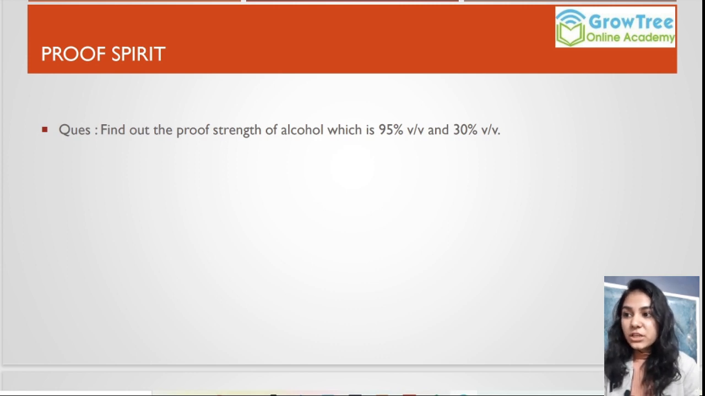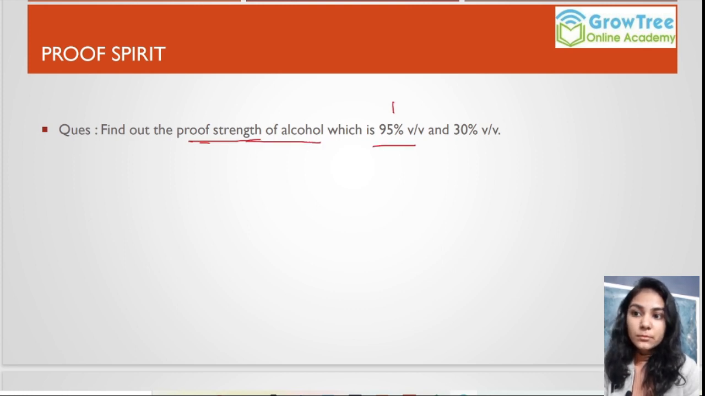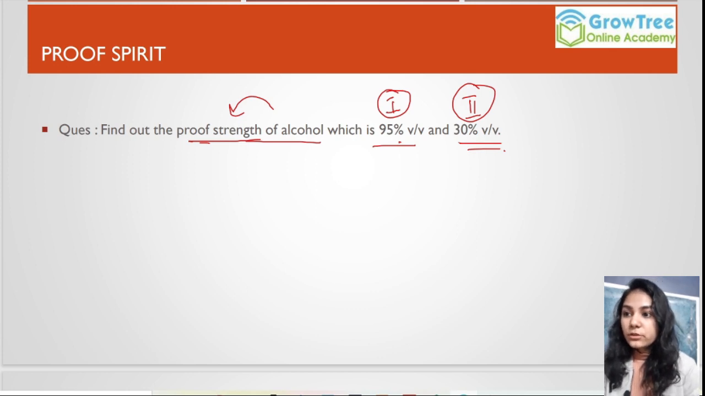So here we have a question which says find out the proof strength of alcohol which is 95% volume by volume. This is the first part, and the second one is 30% volume by volume. So here we are given with the percentage strength and we have to convert it into proof strength of alcohol. So let's do it for 95% volume by volume first.